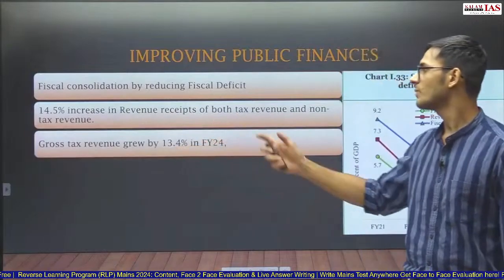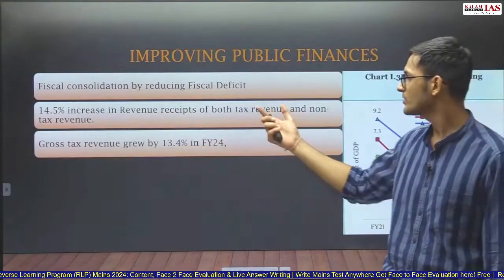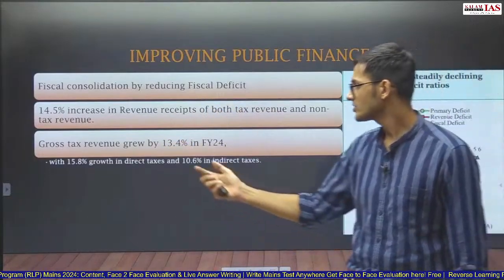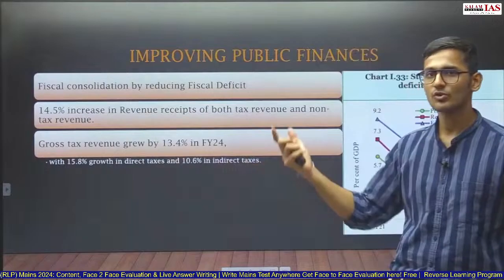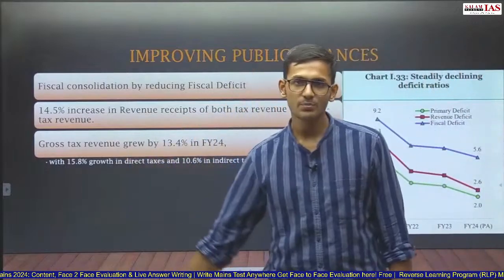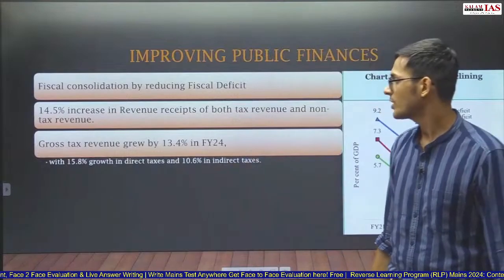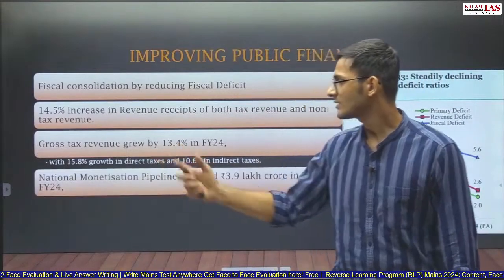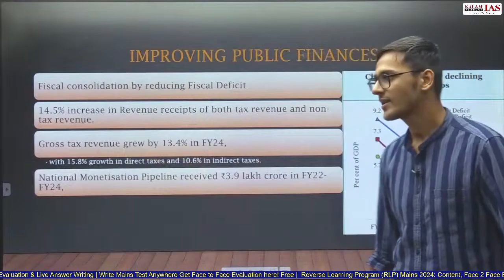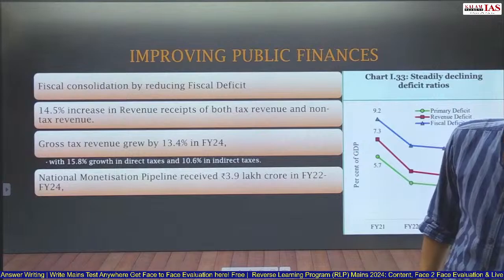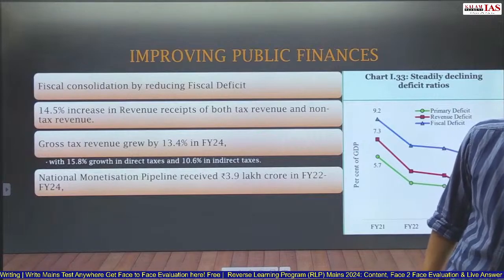Gross tax revenue grew by 13.4%. Out of which tax revenue has grown by 13.4%, in which direct as well as indirect taxes have grown. Direct taxes have grown by 15.8%, that is around 16%, and indirect taxes have grown by 10.6%. It shows that direct taxes have grown more than indirect taxes, as we also saw that there was a divergence in direct tax and indirect taxes.